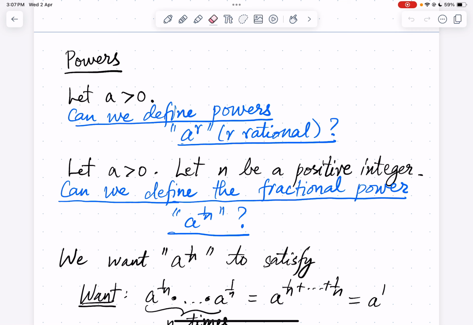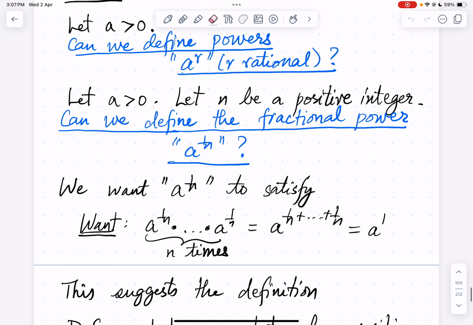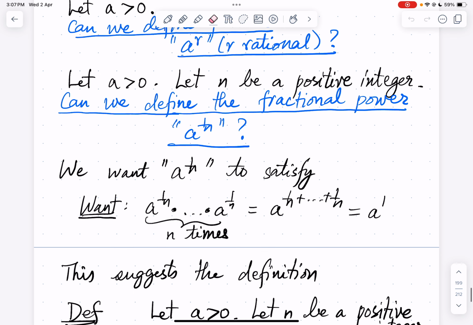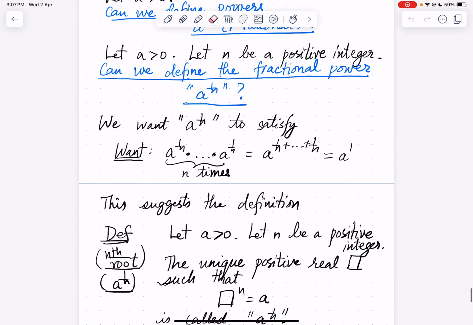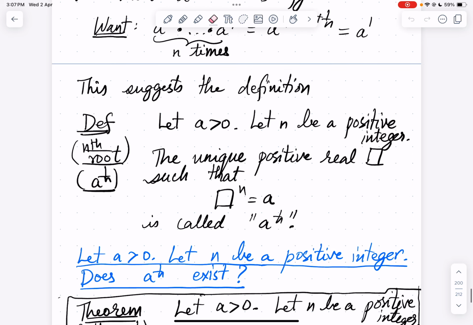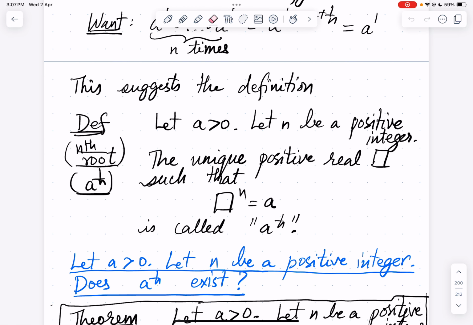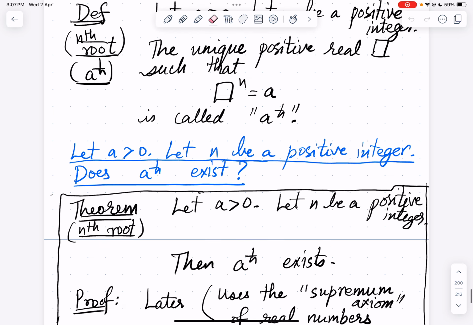So first we considered the simpler question. Let a be greater than 0, let n be a positive integer. Can you define the power a power 1 by n? Then we gave the definition. Let a be positive, let n be a positive integer. The unique positive real such that box power n is a is defined to be a power 1 by n.